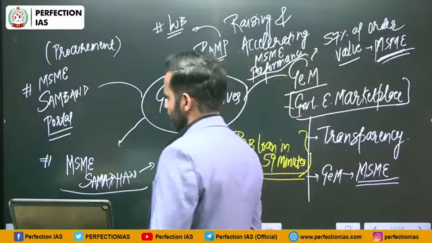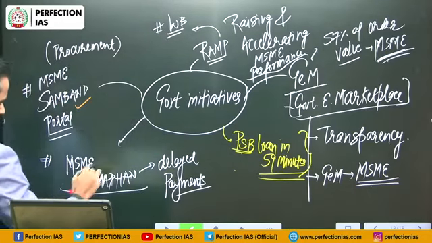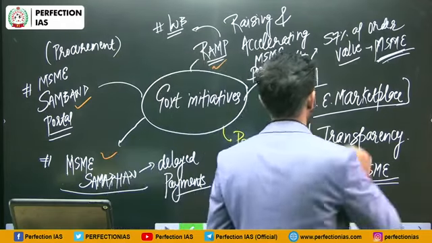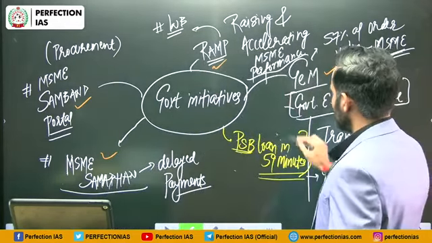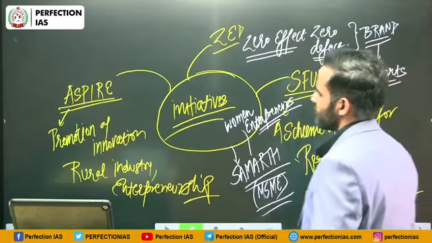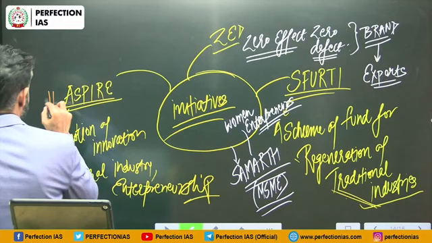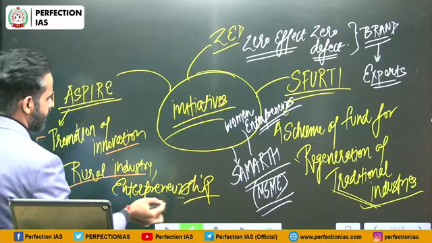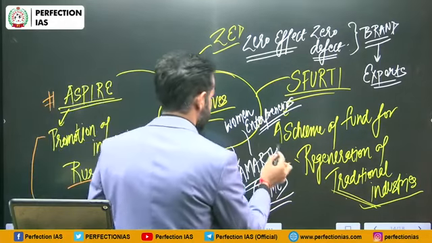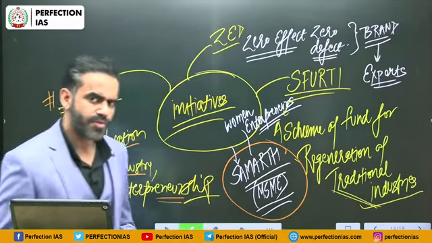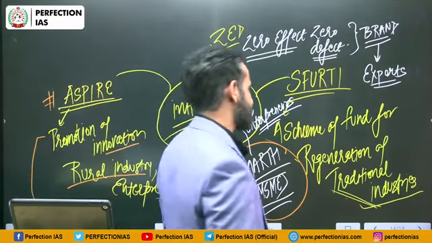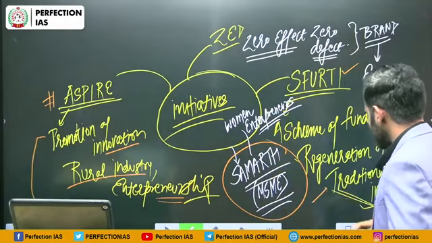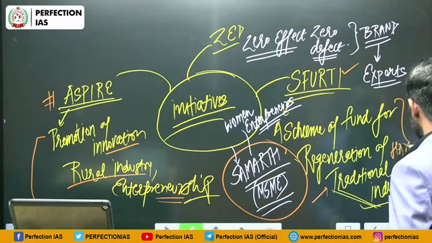Then government initiatives. We have discussed the MSME Sambandh portal, MSME Samadhan portal, RAMP initiative, the Government e-Marketplace initiative, PSB loan in 59 minutes. Apart from that, we have also discussed the ASPIRE scheme. ASPIRE stands for a Scheme for Promotion of Innovation, Rural Industry and Entrepreneurship. We have also discussed the SMART initiative. The objective of this initiative is to promote women entrepreneurship in the MSME sector. Then we have discussed the SFURTI scheme for regeneration of traditional industries like handicrafts.